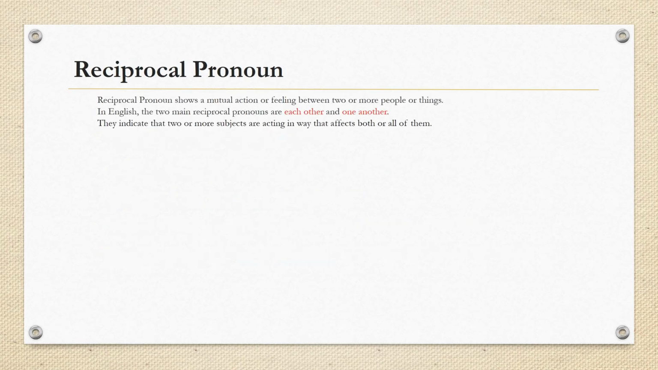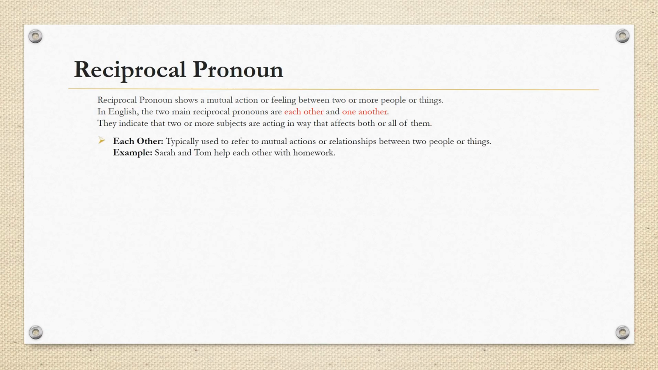Reciprocal pronouns. Reciprocal pronouns show a mutual action or feeling between two or more people or things. In English, the two main reciprocal pronouns are each other and one another. They indicate that two or more subjects are acting in a way that affects both or all of them. Each other. Each other is typically used to refer to mutual actions or relationships between two people or things. Example, Sarah and Tom help each other with homework.